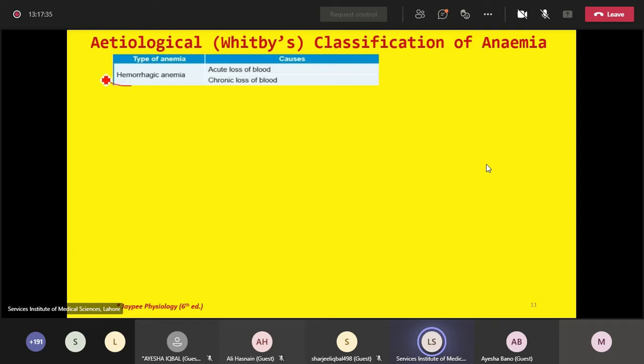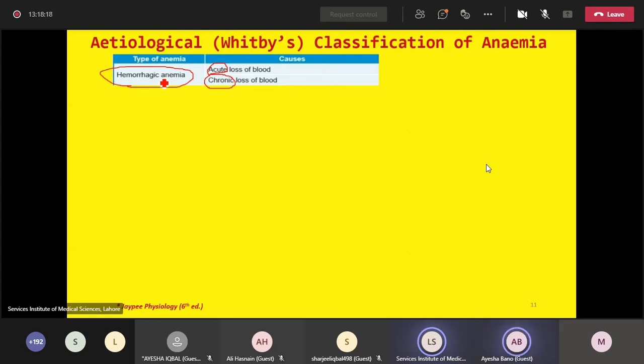For example, hemorrhagic anemia. Hemorrhage means blood loss. Now this blood loss can be acute, that is of sudden nature. This blood loss can also be of chronic nature or delayed blood loss. Moreover, the hemorrhage or blood loss may sometimes be physiological, or it can even be pathological in certain conditions. For example, blood loss during menstruation is one of the examples of physiological hemorrhage.